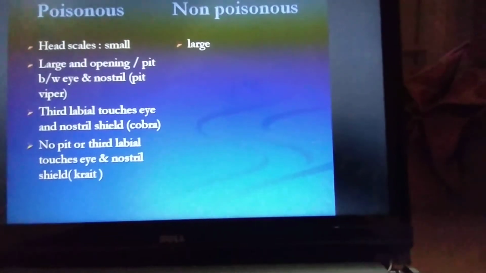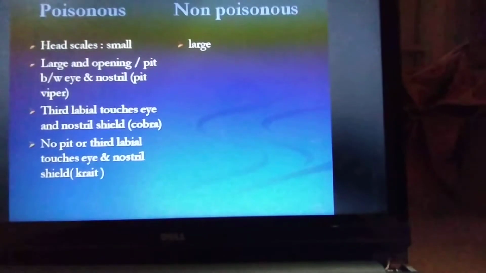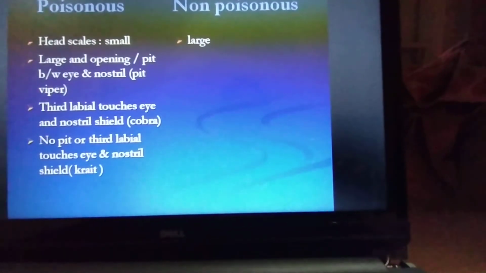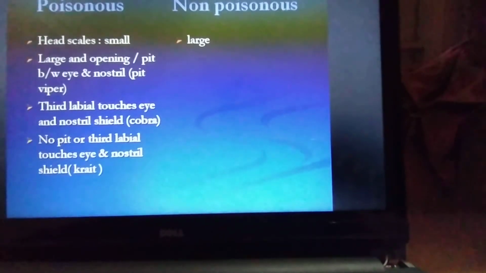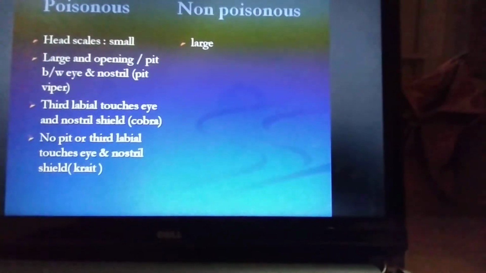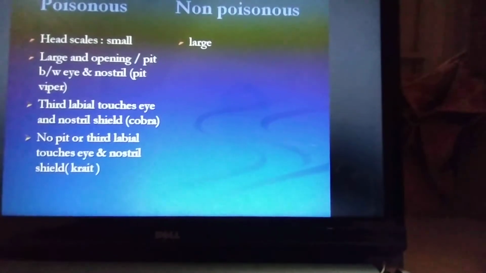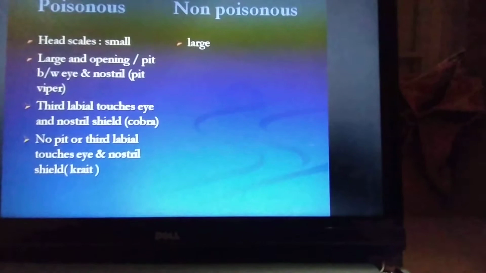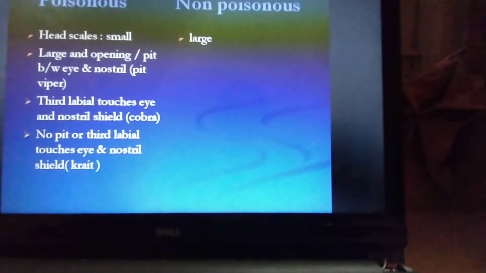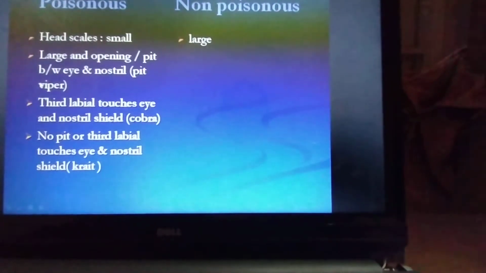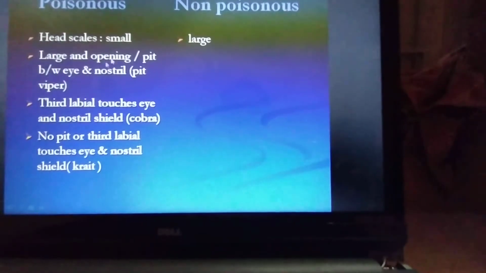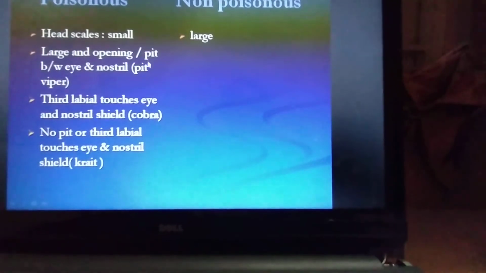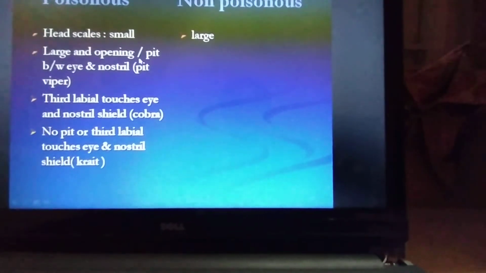So, how can you differentiate poisonous from non-poisonous snakes? In poisonous snakes the head scales are smaller, but in non-poisonous snakes the head scales are larger. There is also a pit between the eye and the nostril. The pit is a heat-sensing pit, like a thermosensor, which senses the prey.